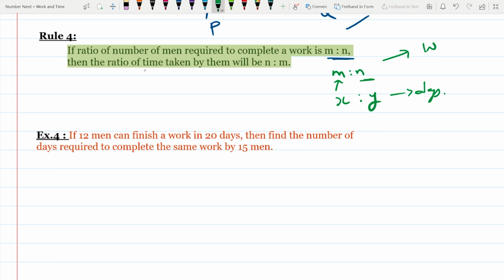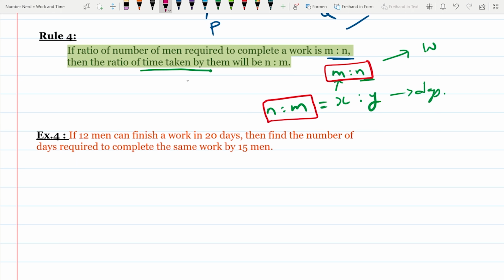Then the ratio of time taken by them, X:Y, will become n:m. Suppose m:n is the ratio of men required to complete a work, then n:m will be the ratio of time taken by them to complete the same task.